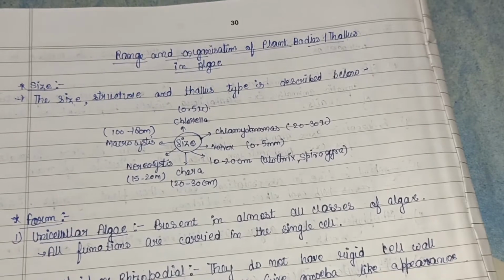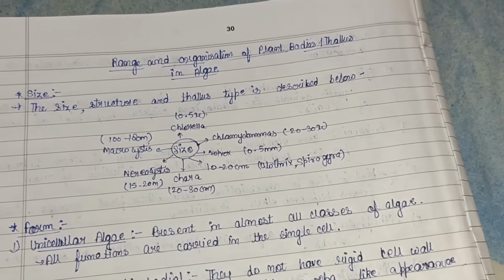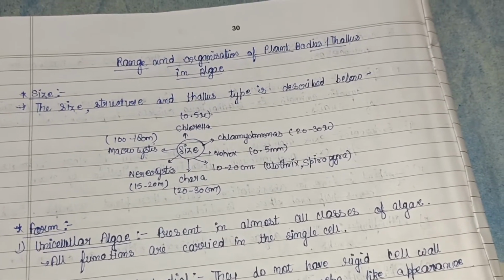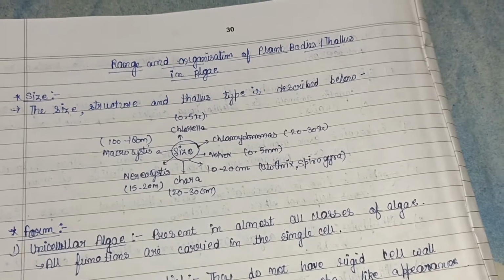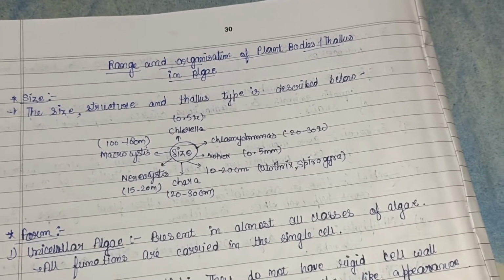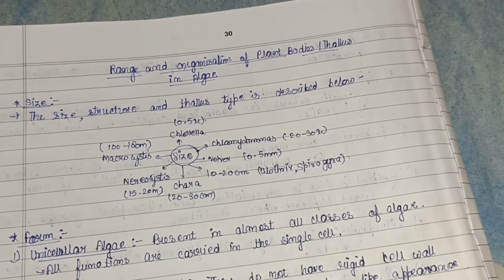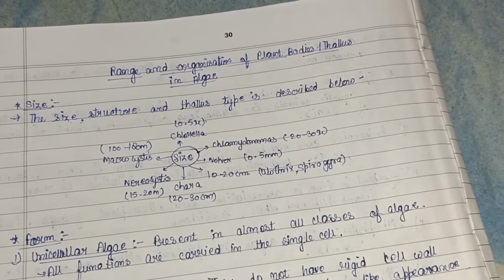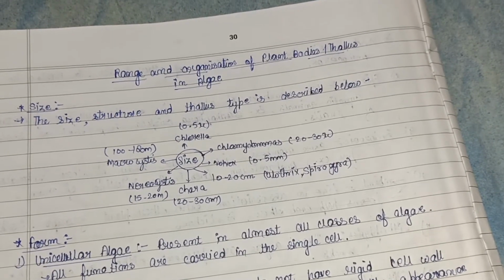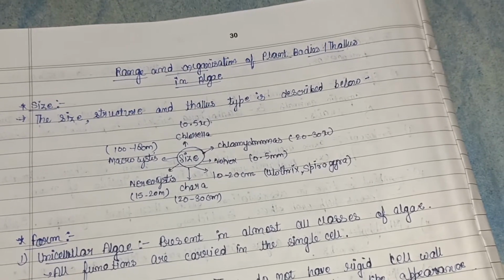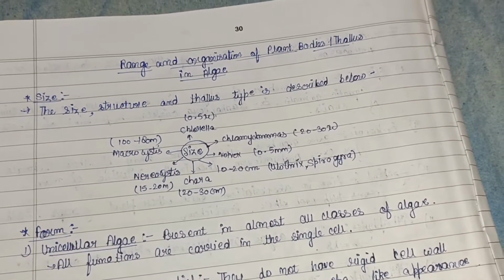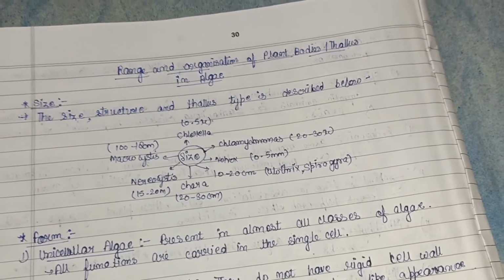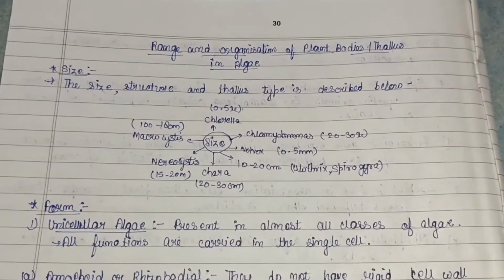So today's topic is the range and the organization of plant bodies or thallus in algae. The range of thallus in algae varies to a large extent as they are a large group as well as they exist in diverse habitats. So the algal variation occurs in its size and form. They could be small microscopic, for example Volvox, to large macroscopic, for example seaweeds. They could be single celled or organized in colonies or could be in filamentous form. So the size, structure and the thallus type is described below.